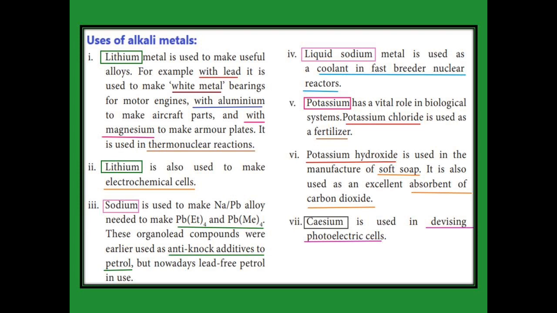Potassium: in biological systems the role of potassium is very important. Potassium chloride is a fertilizer. Potassium hydroxide is used to produce soft soap. And potassium hydroxide absorbs carbon dioxide, so it is an excellent absorbent of carbon dioxide. Cesium is used in photoelectric cells. Lithium is used in electrochemical cells but cesium is used in photoelectric cells. There are so many points in this, so put an underline in the book and learn it.